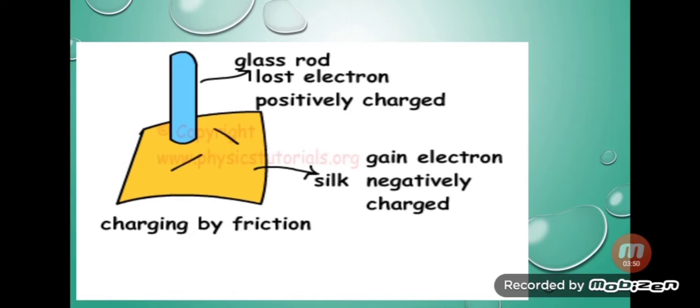In the same way, when an ebonite rod is rubbed with the wool or fur, then the wool or the fur loses electrons that are transferred to the ebonite rod. This way, the wool acquires positive charge and the ebonite rod becomes negatively charged.